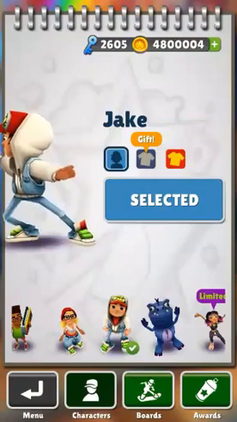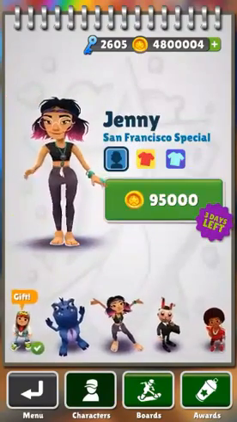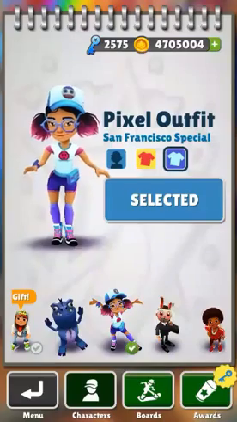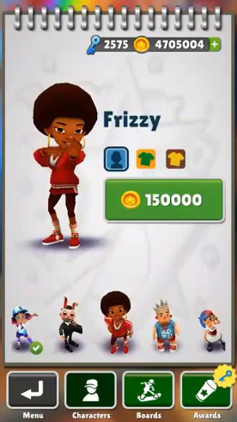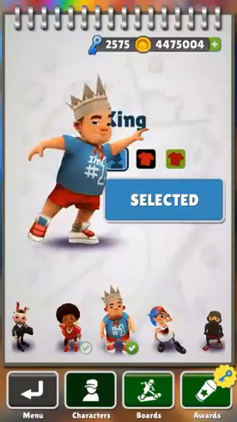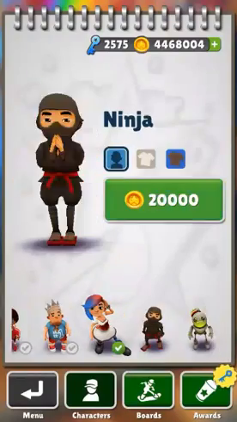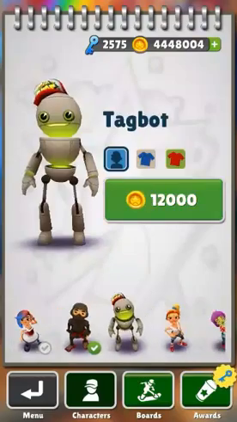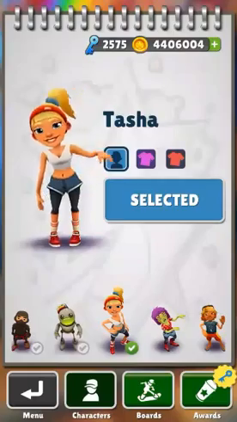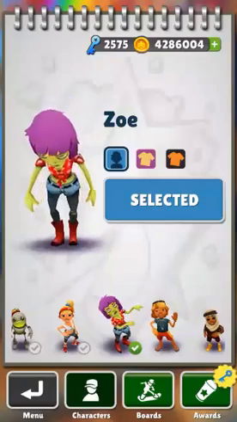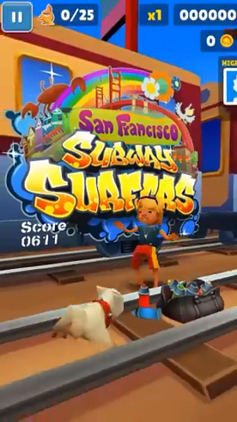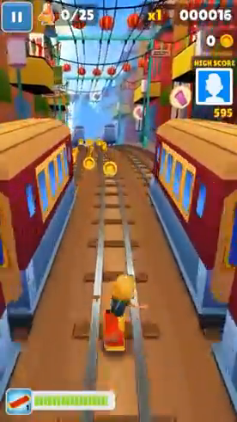You can do whatever you want, you can unlock all this. So you can see I am unlocking all these items, and you can play it very well.